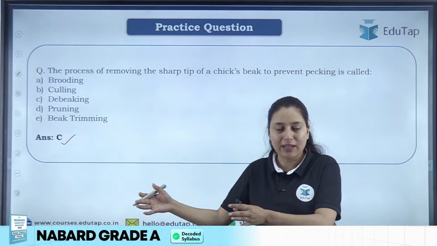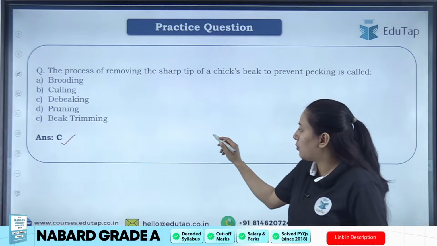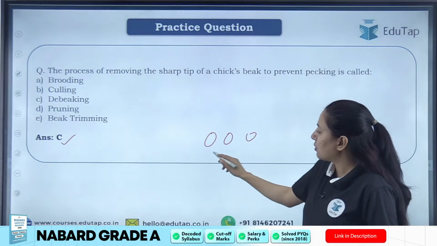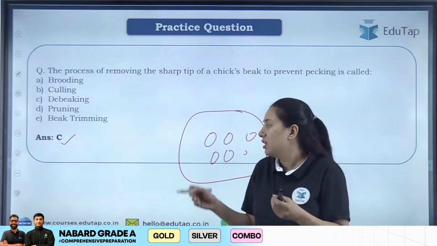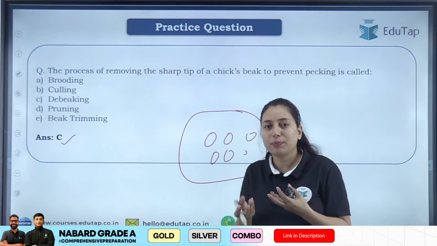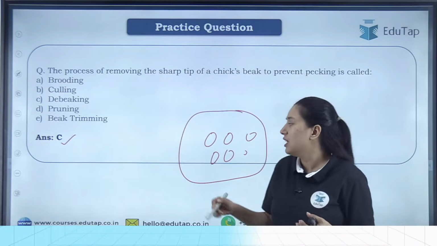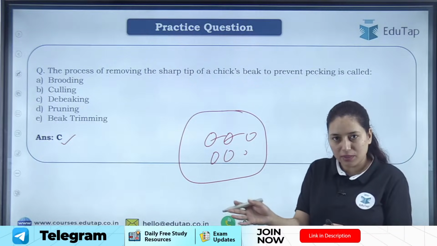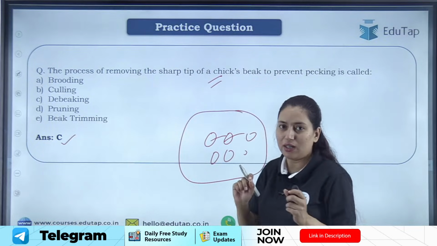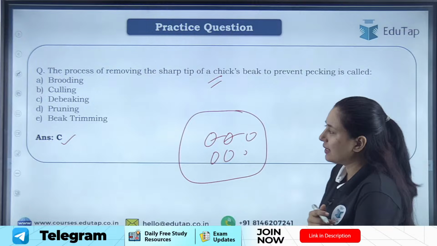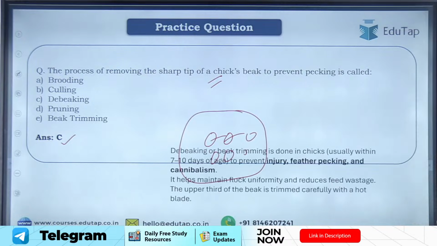wounds to another bird. In many poultry farms, many chickens are reared in one place. If their beaks are sharp, then while they are picking food material or doing something, they can harm other birds. So debeaking is done, where the sharp tip is broken down. This is called debeaking. Very good. You should know what debeaking is.